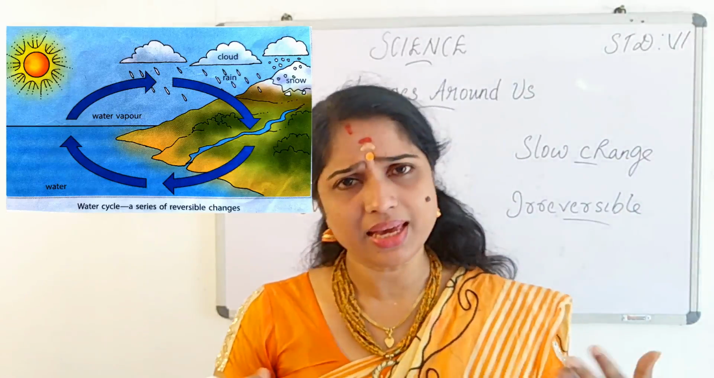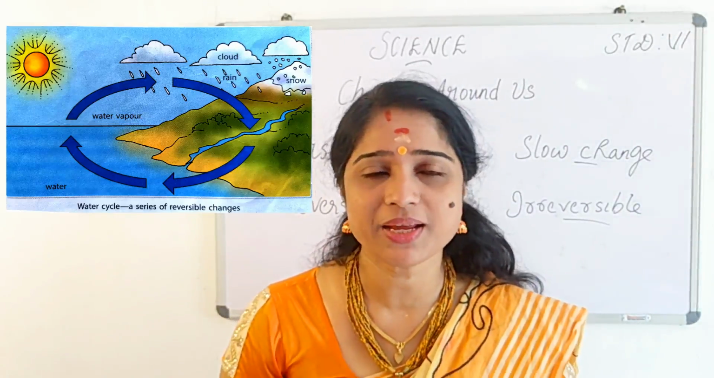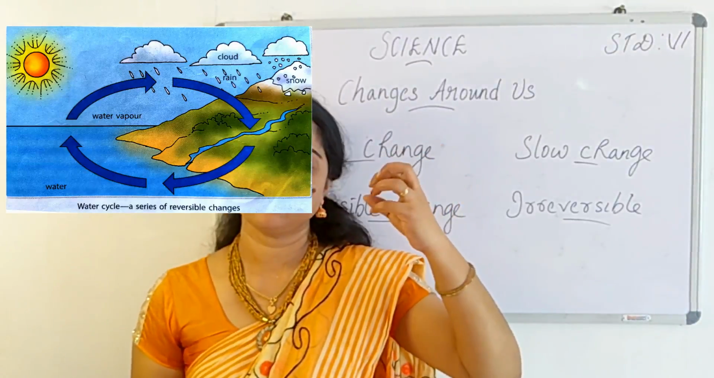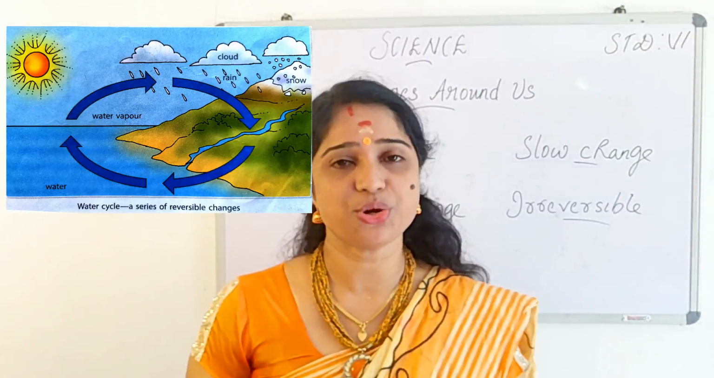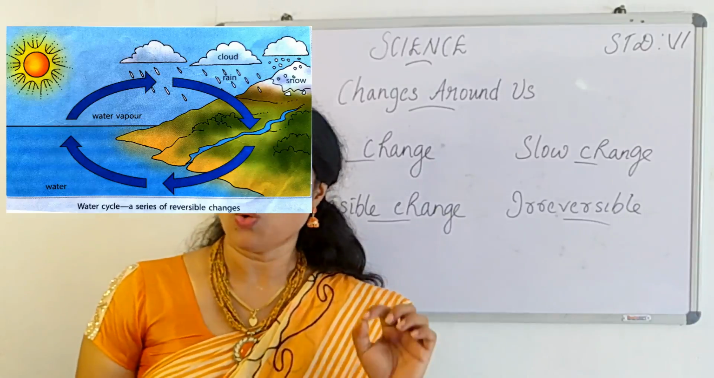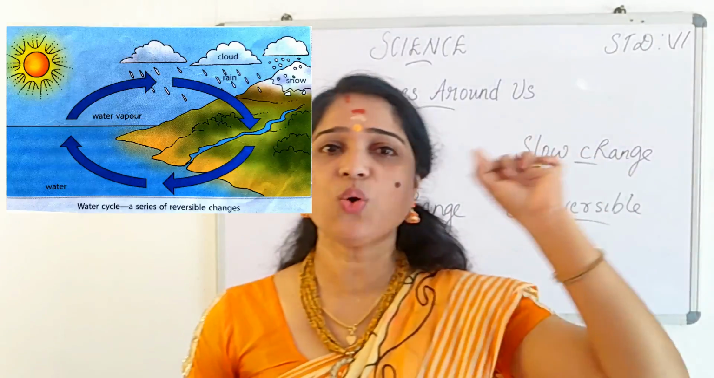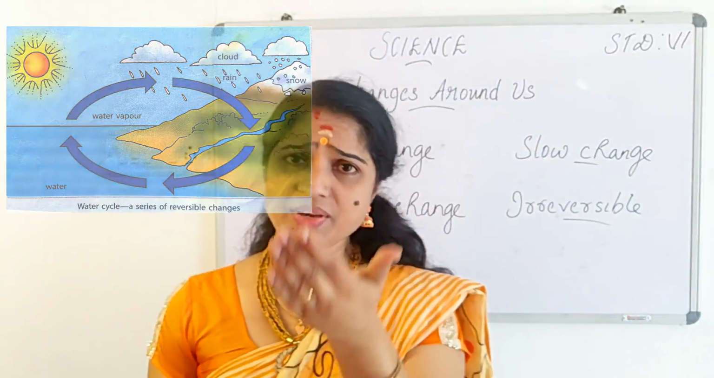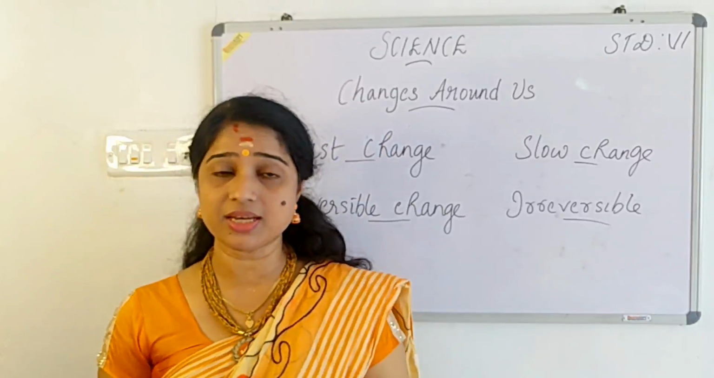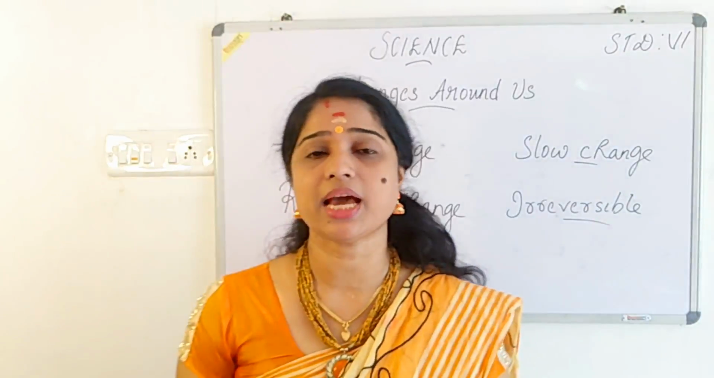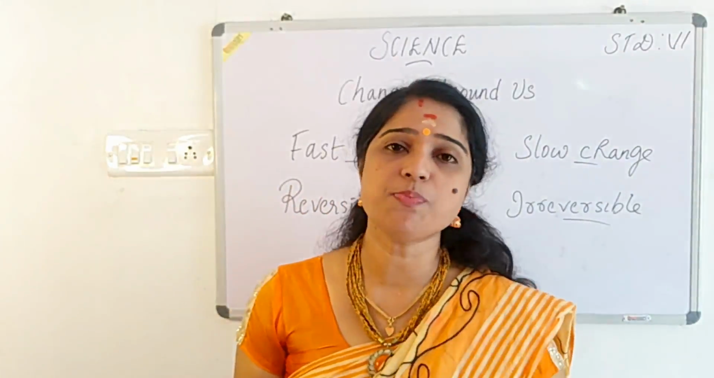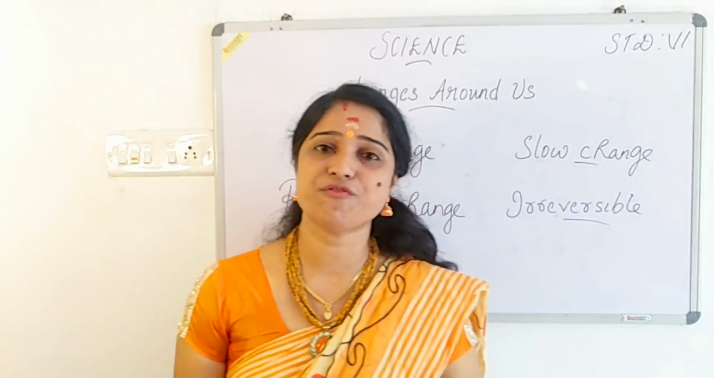So that rainwater again will move on to lakes, oceans, rivers, etc. Then again the same process. Again due to the sun's heat, evaporation takes place. Then this water will move up. Clear? Then what happens? It forms cloud, and again comes down as what? Rain. So this is a typical example of reversible change. Reversible changes are changes that can be reversed to their original form, but irreversible changes are changes that cannot be reversed to their original form.